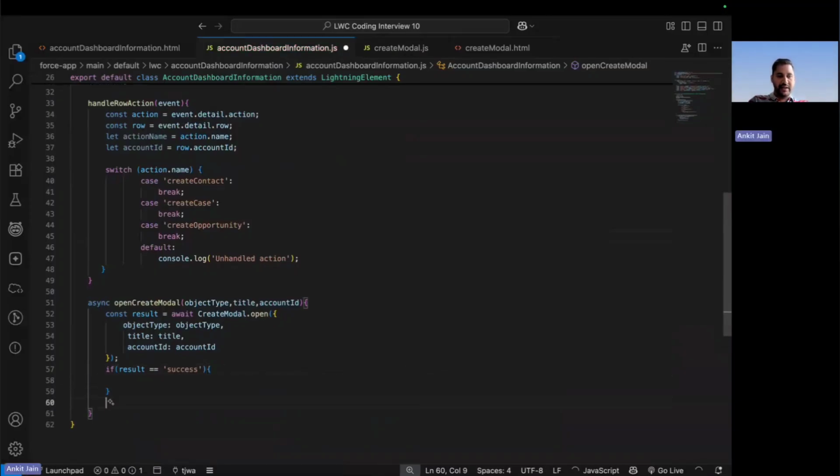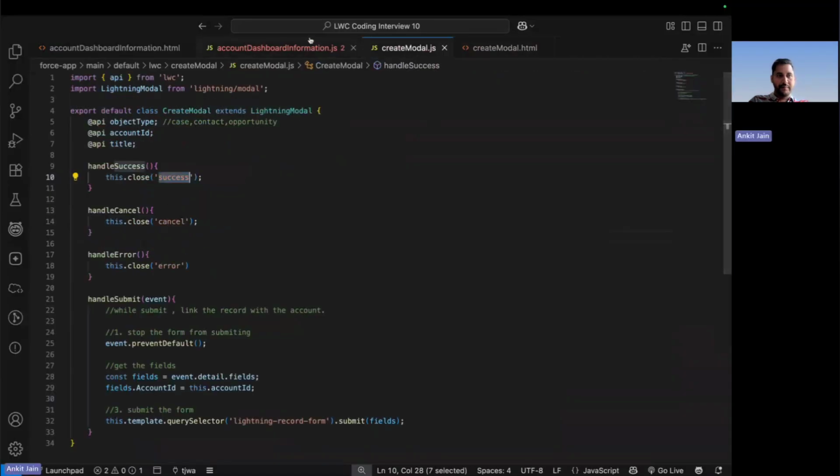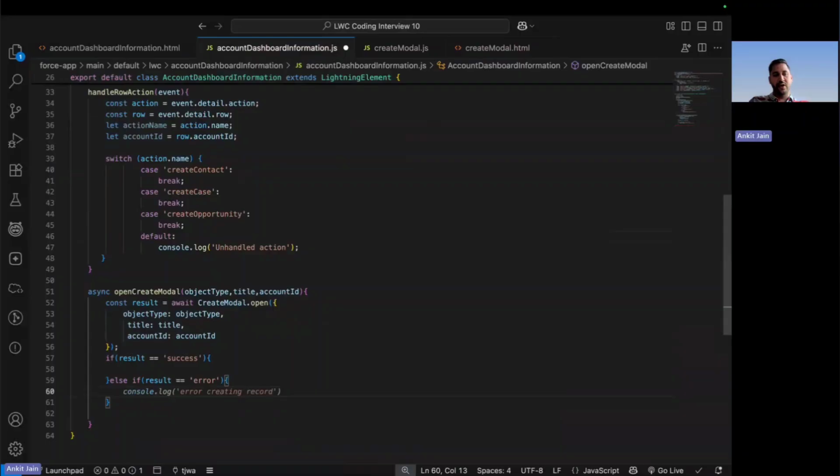Similarly, here I can check else if the result is equal to error. These are the two things that I am checking, whether it is successful or an error.